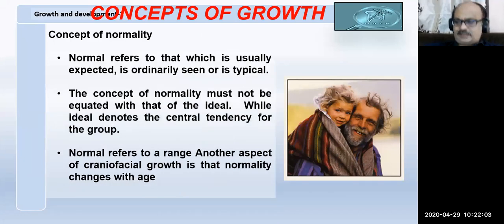You can see here a child and an old grandfather. So how the face matures from a small face into a matured maxilla and mandible, and we know that our face is made up of bones, cartilage, and the muscles surrounding it. So how it changes is a normal phenomenon.